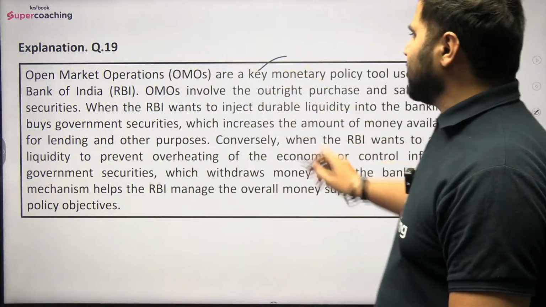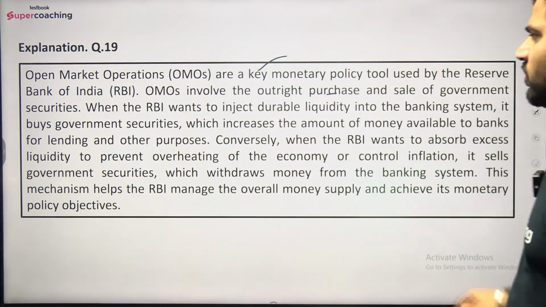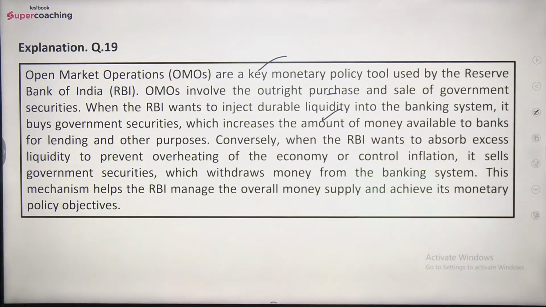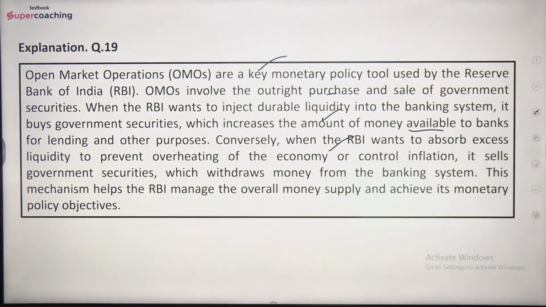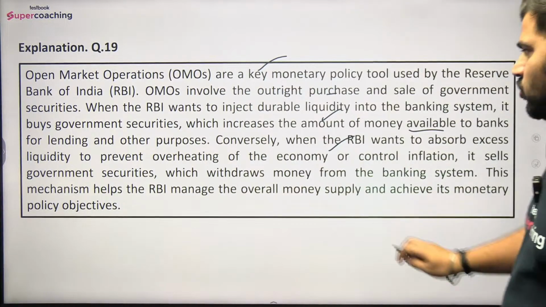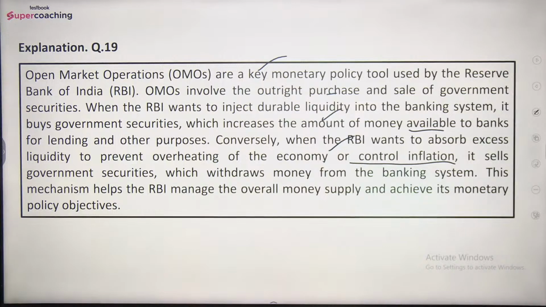So OMOs are a key monetary policy tool used by the RBI. OMOs involve the outright purchase and sale of government securities. When the RBI wants to inject durable liquidity into the banking system, it buys government securities, which increases the amount of money available to banks for lending and other purposes. Conversely, when the RBI wants to absorb excess liquidity to prevent overheating in the economy or control inflation, it sells government securities, ठीक है, which withdraws money from the banking system. This mechanism helps the RBI manage the overall money supply and achieve its monetary policy objectives.